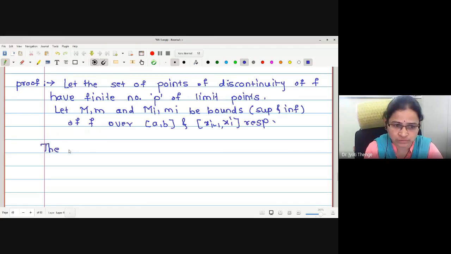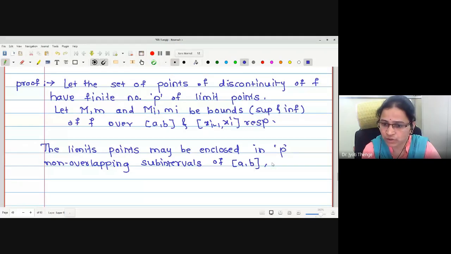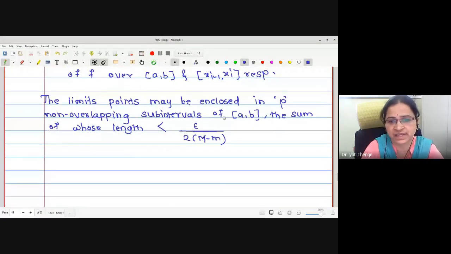The limit points may be enclosed in p non-overlapping subintervals of the closed interval [a, b], the sum of whose lengths is less than epsilon upon 2 times (M minus m). Now we know the reason why we have selected the value like this.